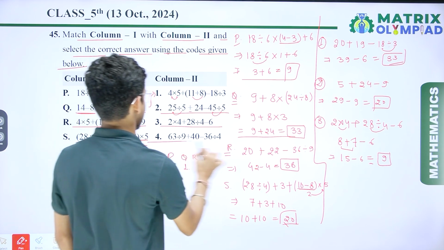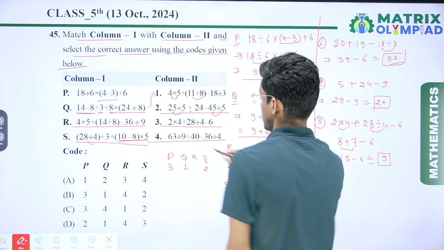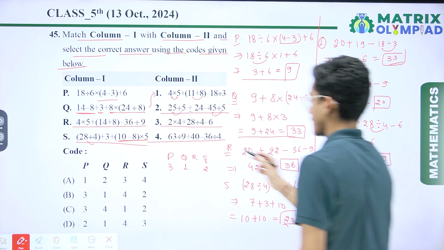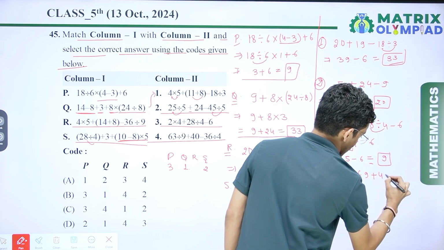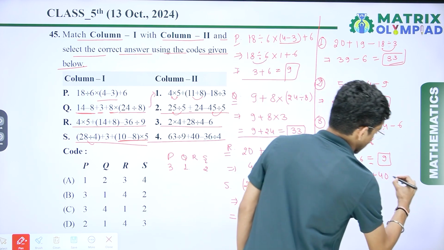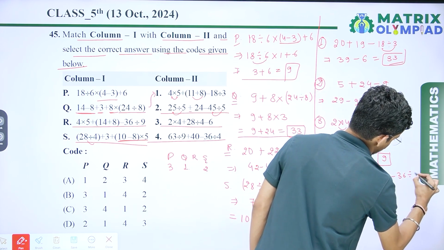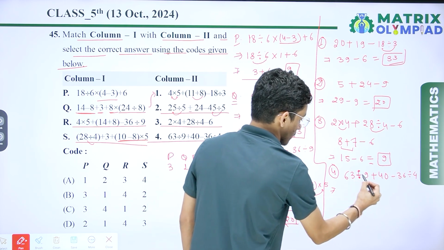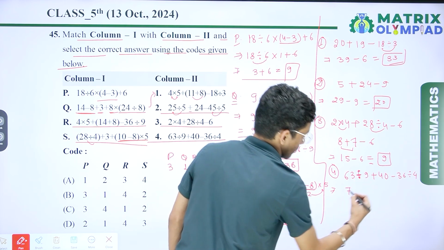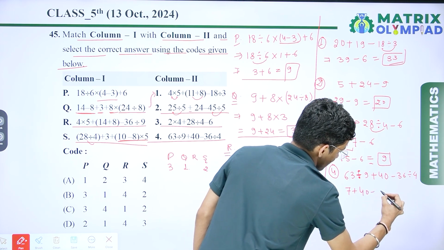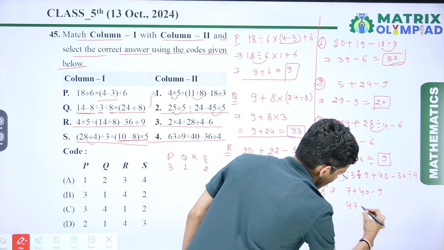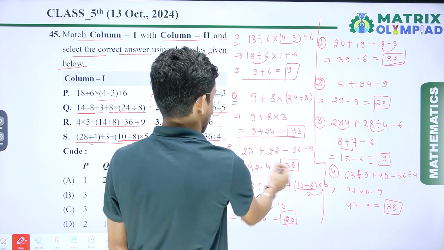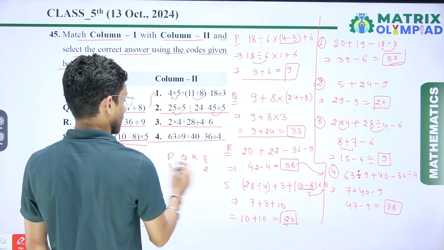And the last one, that is the fourth one, which is 63 divided by 9 plus 40 minus 36 divided by 4. So here if I divide, I get 7 plus 40 minus 9. So here I get 47 minus 9, that is 38. So where is 38? So R is connected to 4.